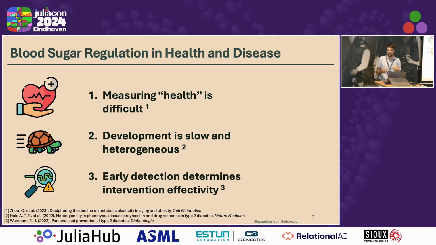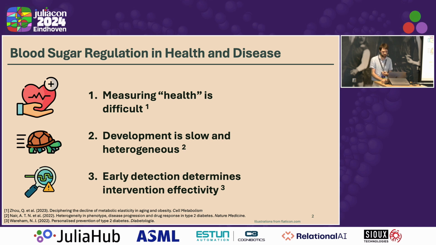So every person can have a different trajectory in how they develop bad control over their blood sugar. Also, the effectivity of the interventions is really determined by how fast it's detected and how fast the intervention is applied, really.